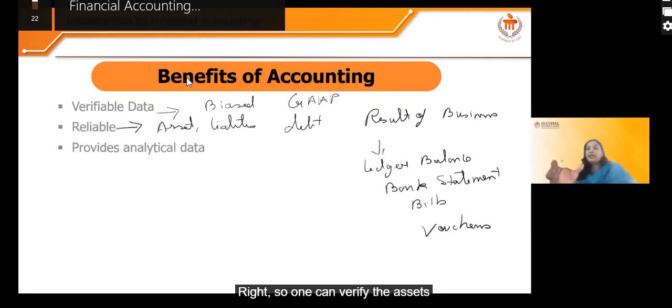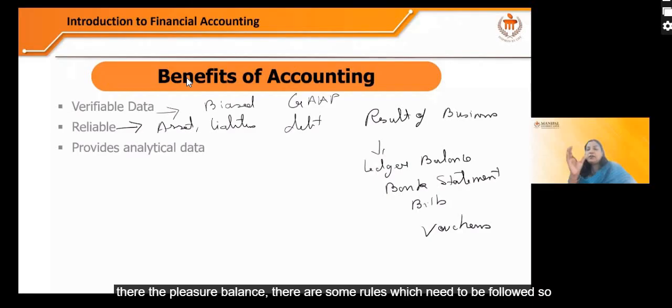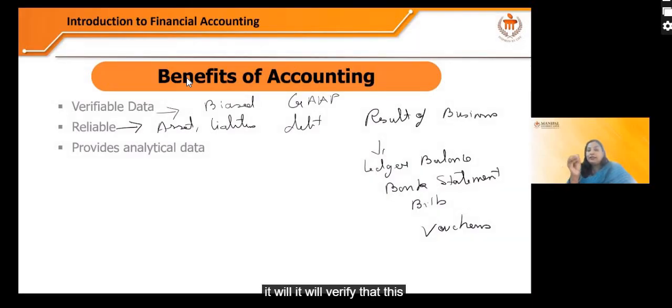Assets, liabilities, debt, or whatever the result of business, the ledger balance, there are some rules which need to be followed. So it will verify that there is a bank statement, there are bills, there are vouchers. So the accounting, we can say, is reliable. I hope no confusion till here.